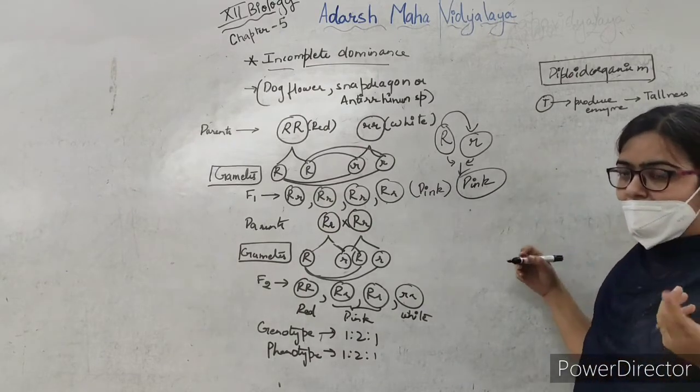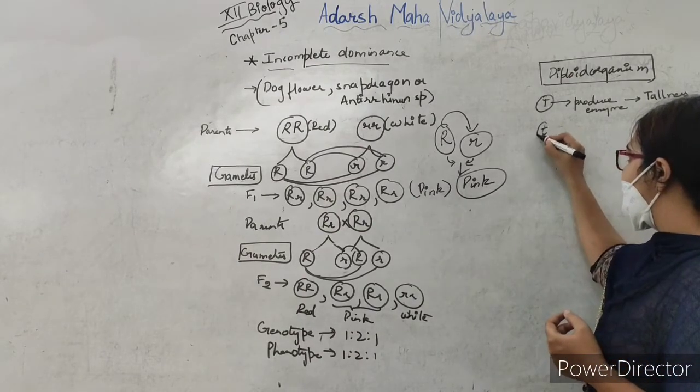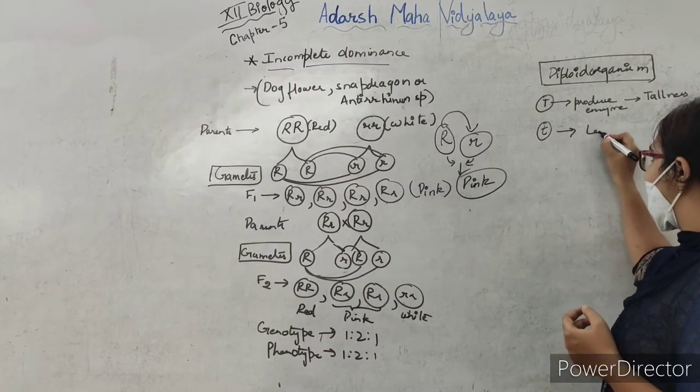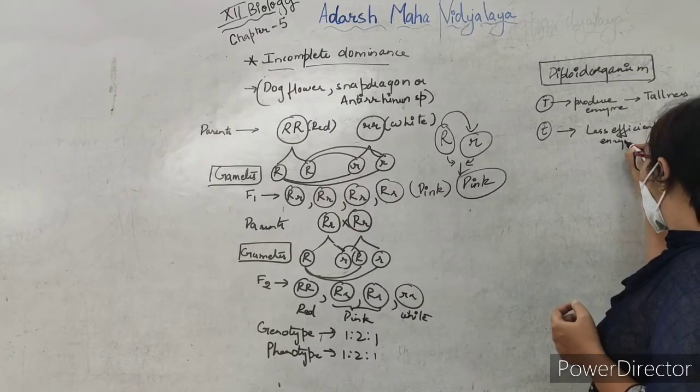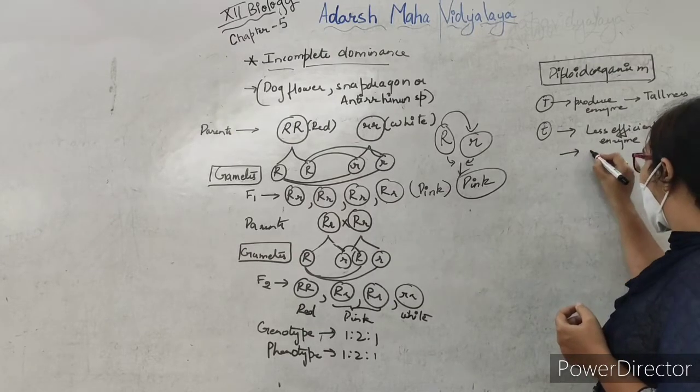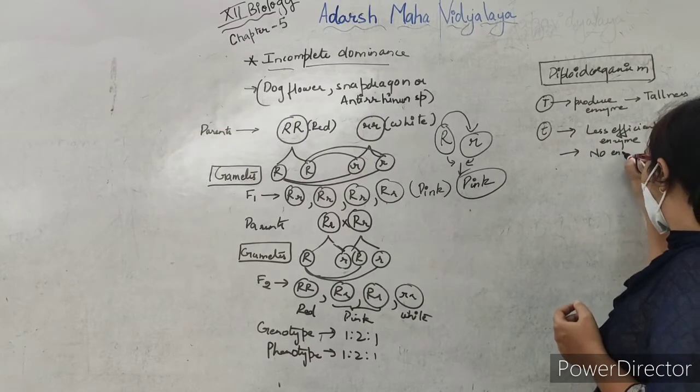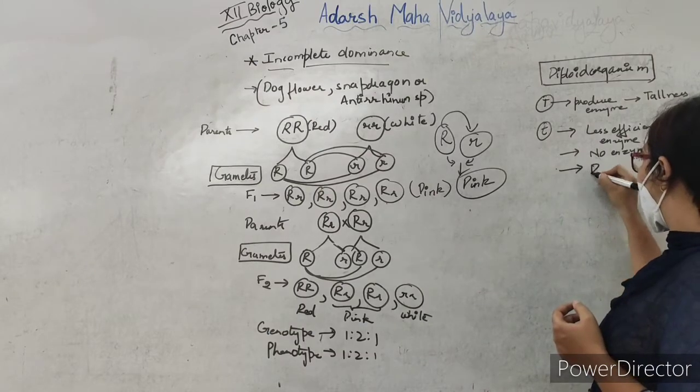But the other allele, the small t, produces a less efficient enzyme, or no enzyme, or a dysfunctional enzyme.